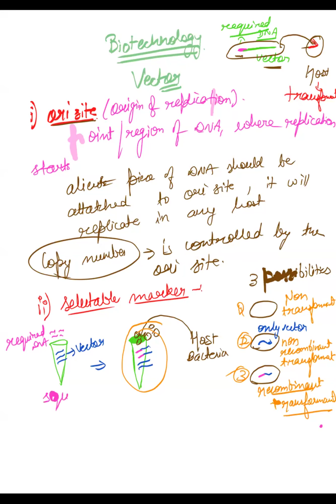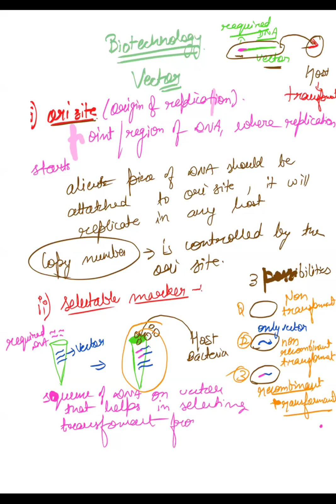It is that sequence of DNA on the vector that helps in selecting transformants from non-transformants.